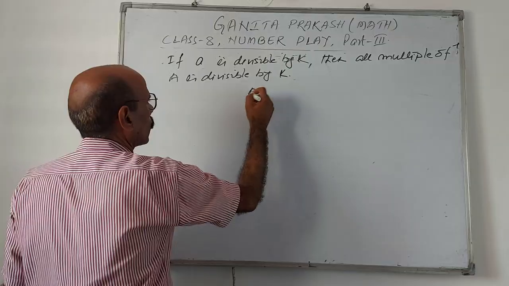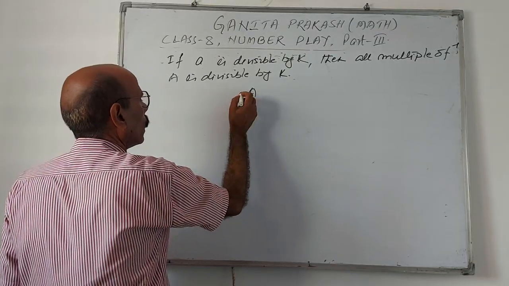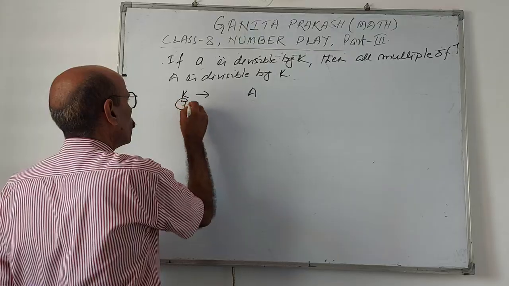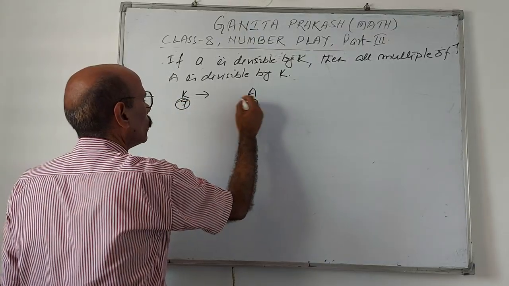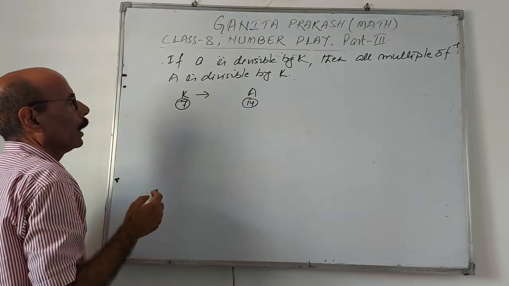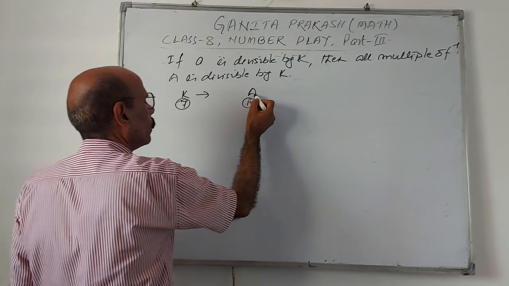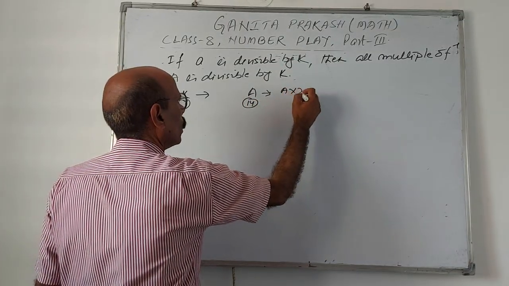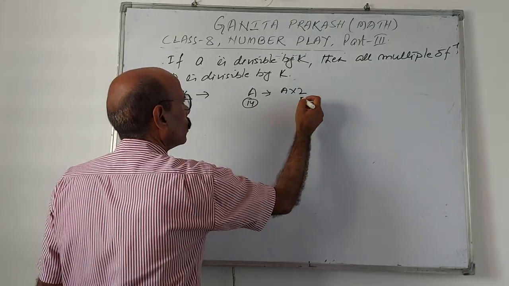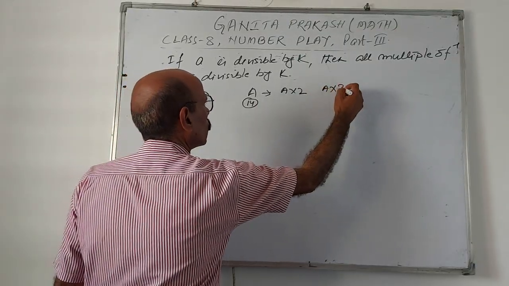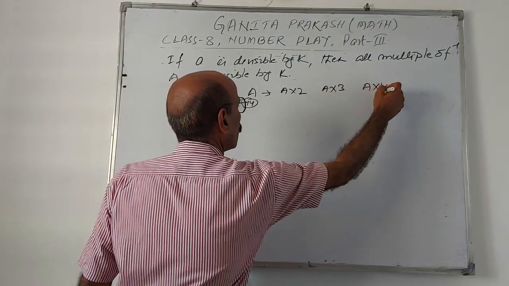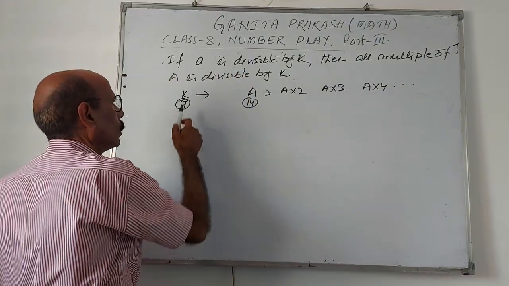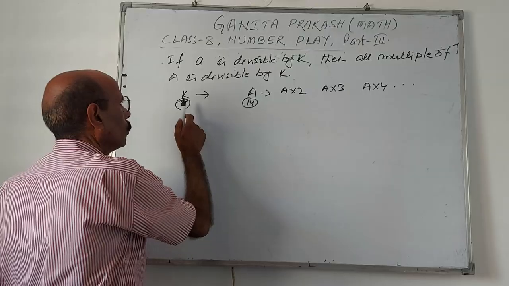Suppose a larger number is A and this is divisible by K. Suppose this is 14 and this is 7. Then all multiples of A means what? A into 2, A into 3, A into 4; all the multiples of A will be divisible by K. How?